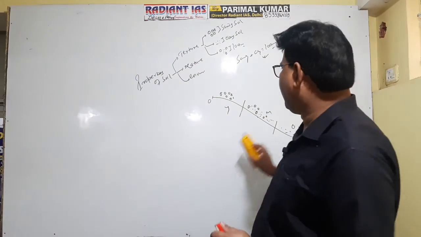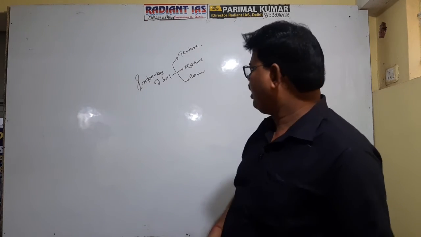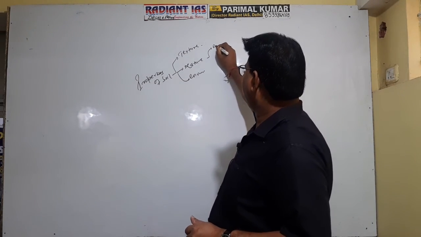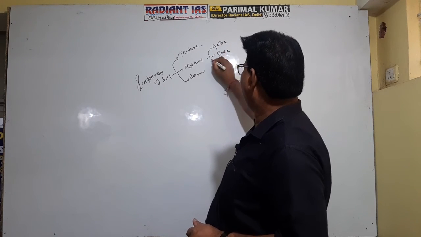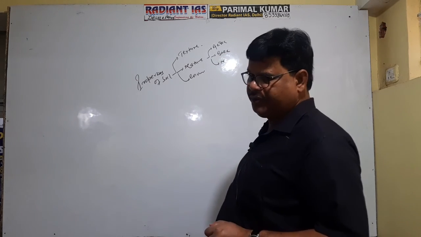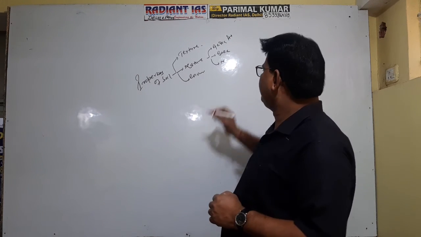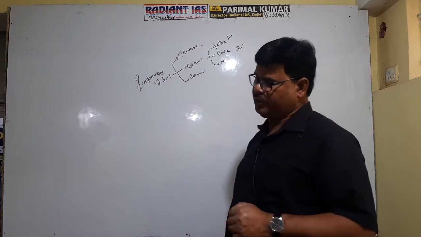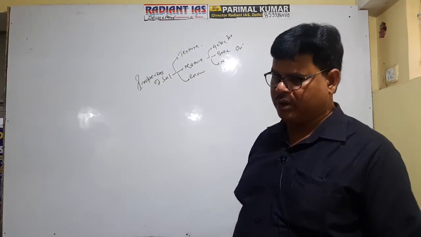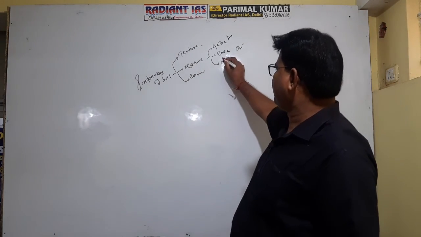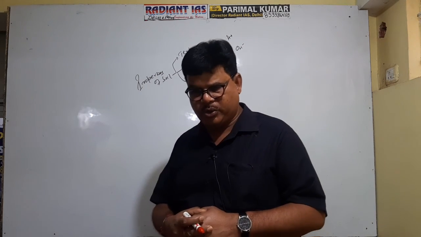Second is nature. As far as nature is concerned, there may be three types: either acidic, or basic, or neutral, right? If there is a dominance of H plus ions, then it will impart acidic nature to the soil. If there is a dominance of OH minus ions, then it will impart basic nature to the soil, right? So among acidic, basic and neutral, neutral soil is the most fertile. Is it clear now?